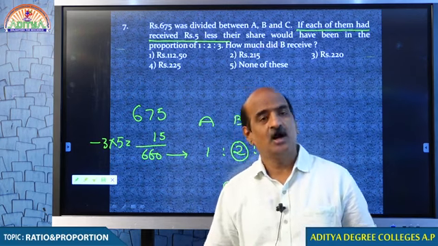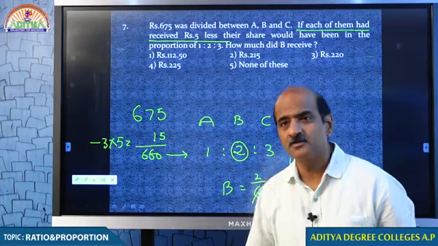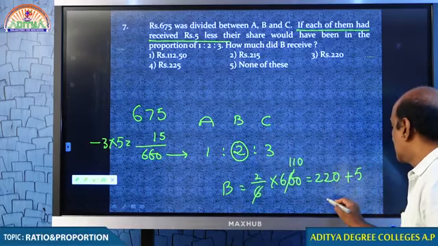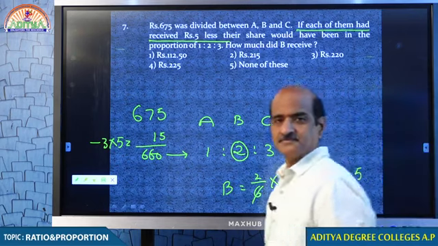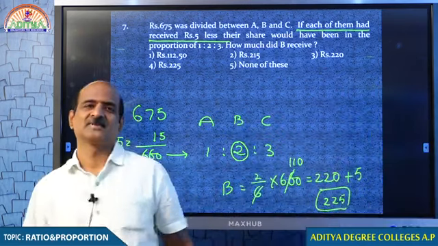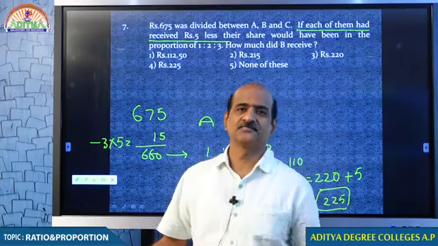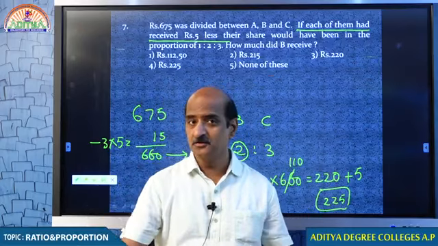In 660. How many rupees have we deducted from B? Actually 5 rupees. Therefore, that 5 rupees should be added, and hence your answer is 225. To get the ratio, we have divided, so finally, we have to add 5 rupees again.